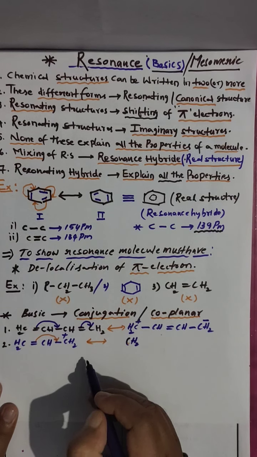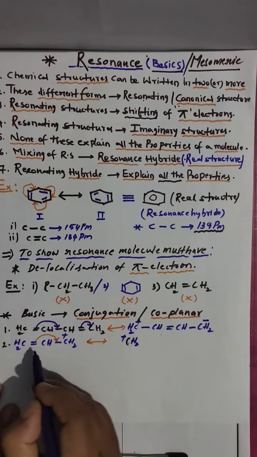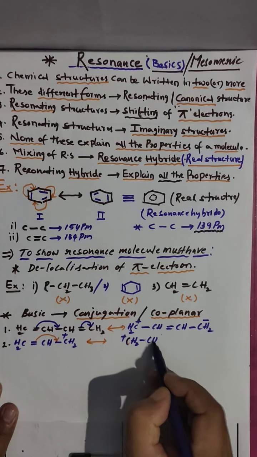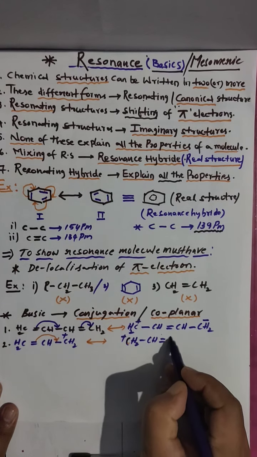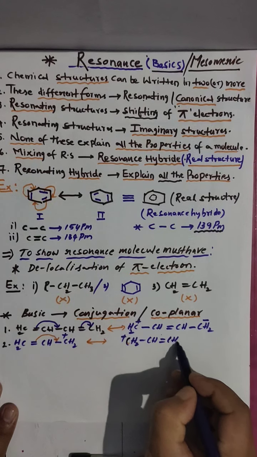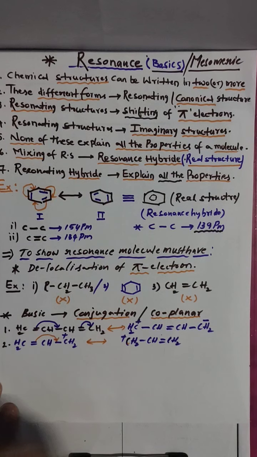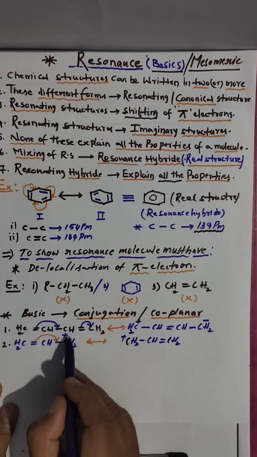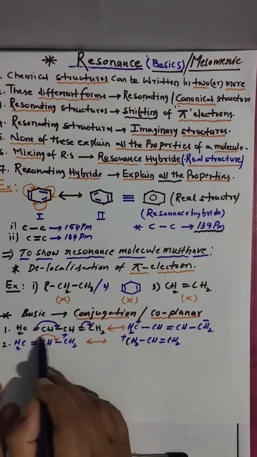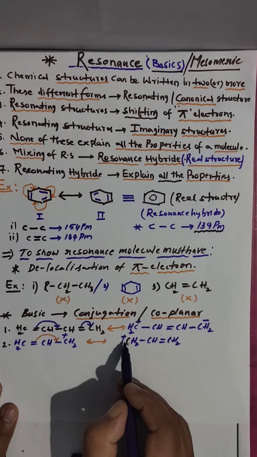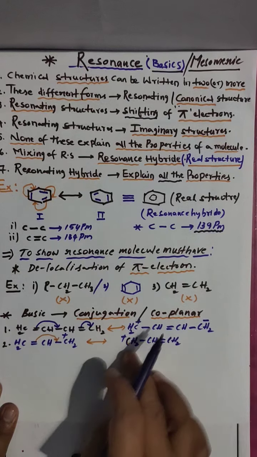CH2. Clear? It gets a positive charge. Bond CH, double bond CH2. CH2. Clear? This positive charge vanished. We shifted the electrons, and here we got the positive charge. Now these two are in resonance.